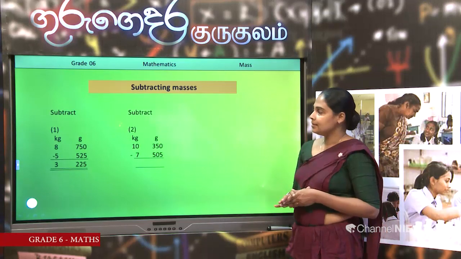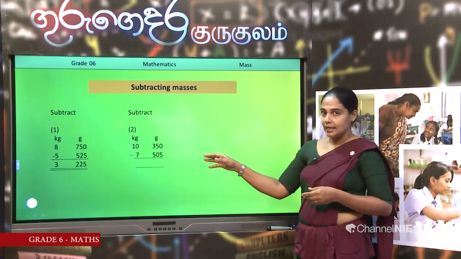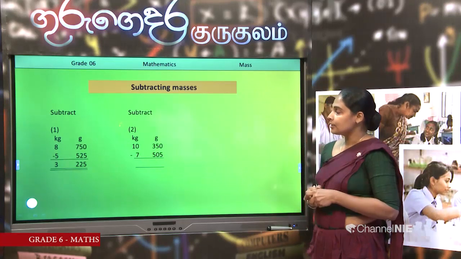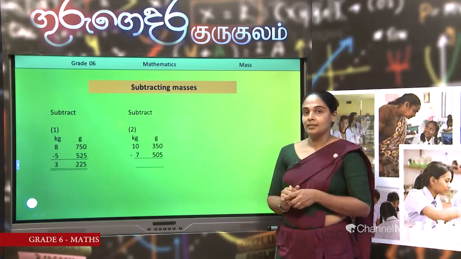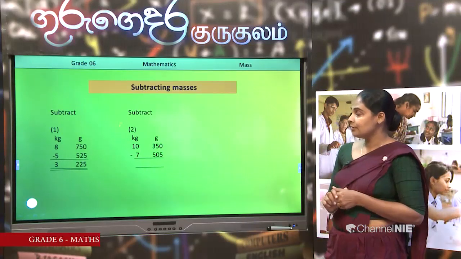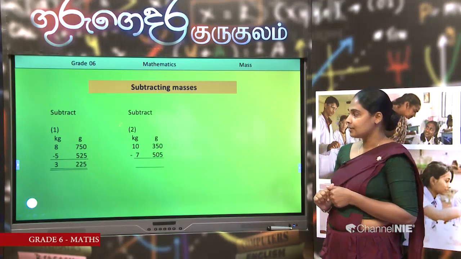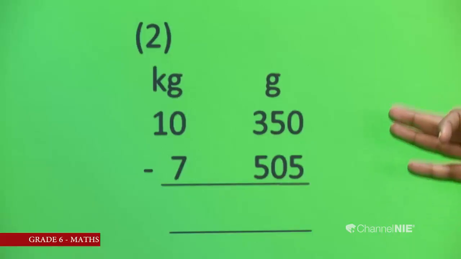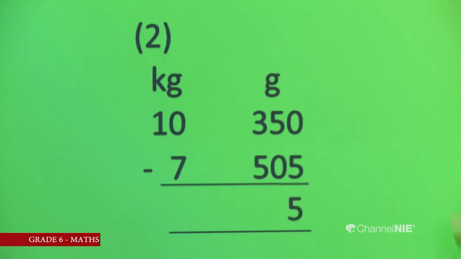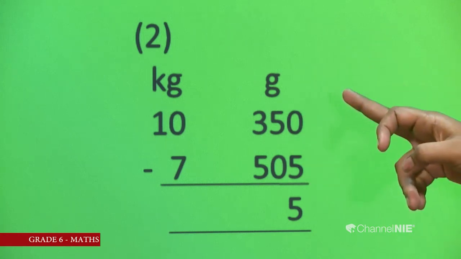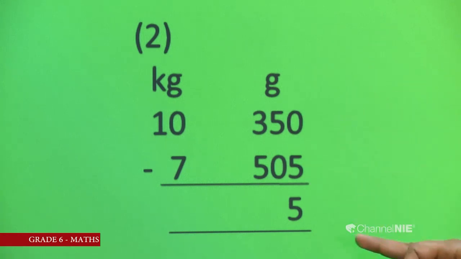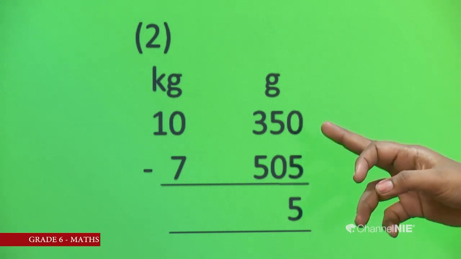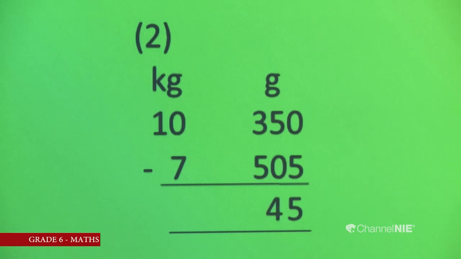Then kids, now you can see another question. 10 kilograms 350 grams. Subtract 7 kilograms 505 grams. Let's do it. How can we do it? Same method. Start with the 1's place. 0 subtract 5 cannot be done. Then bring 1, it becomes 10. 10 subtract 5 is 5. Then the 10's place. What is the remainder? 4. 4 subtract 0 is 4.